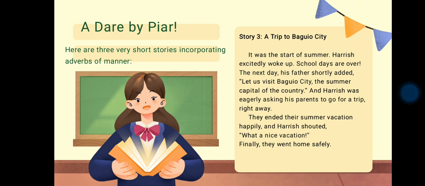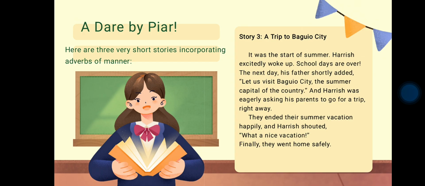The third story is A Trip to Baguio City. It was the start of summer. Harish excitedly woke up. School days was over. The next day, his father shortly added, "Let us visit Baguio City, the summer capital of the country."